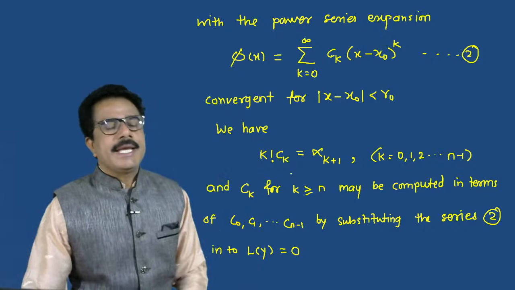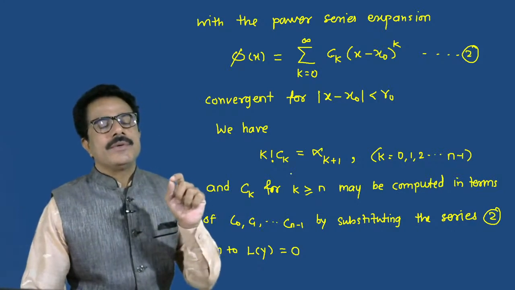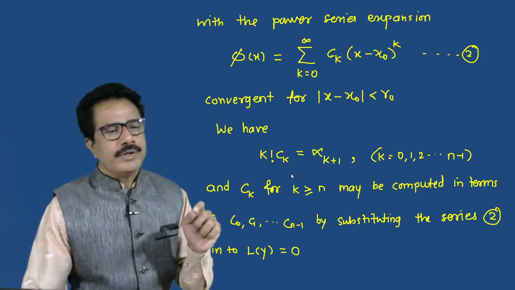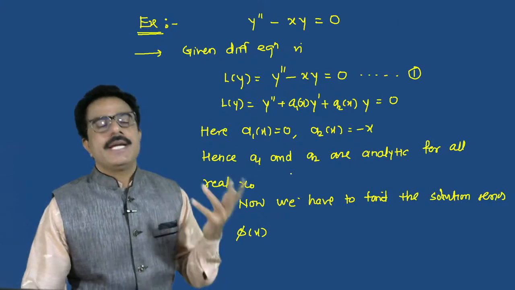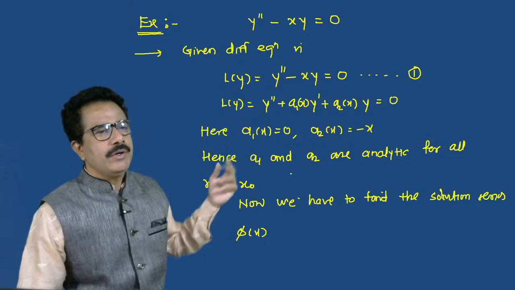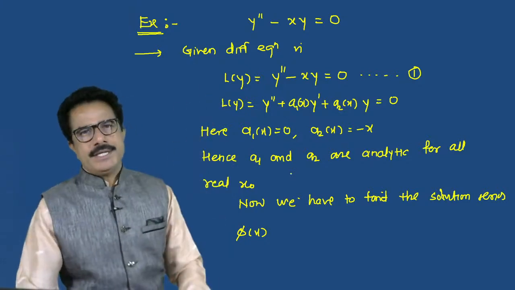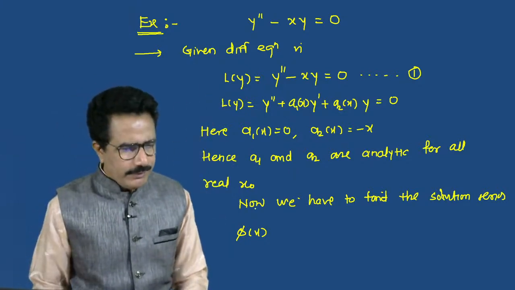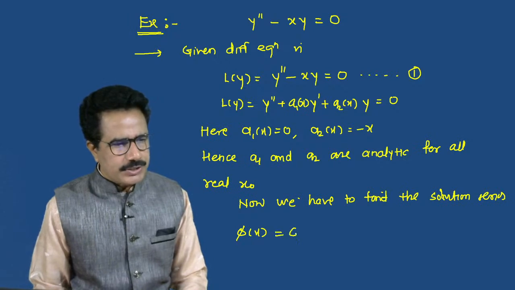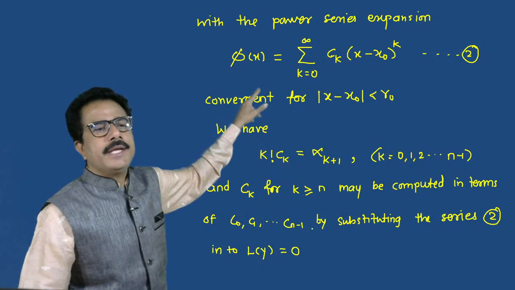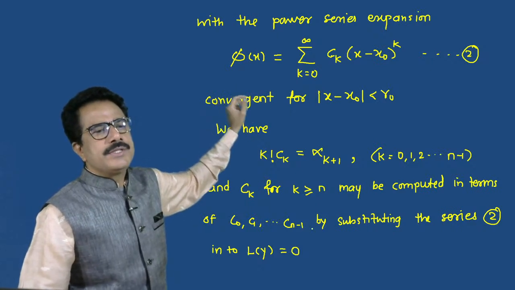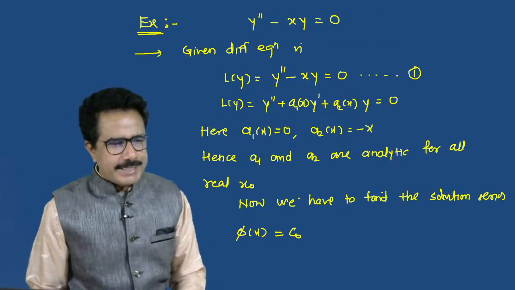Suppose the initial condition, we can take x naught equals 0, the initial solution we can take 0. So it satisfies the equation. Then we get the value C0.